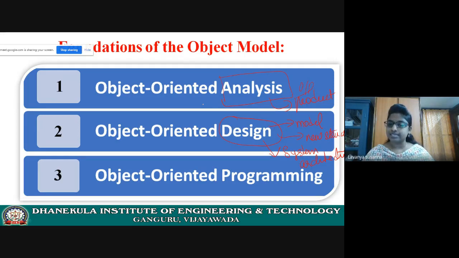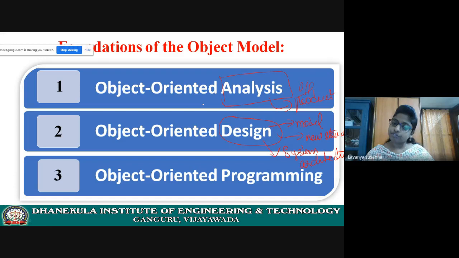Before implementing the system, you need to know, or the client also should know, what you are developing. If you show it in some diagrammatic format, then the client can understand what you are developing, what components you are using, or what components you are going to develop. What is the relation between them? What functionalities does it have? How will it behave? Okay, the client can understand it.